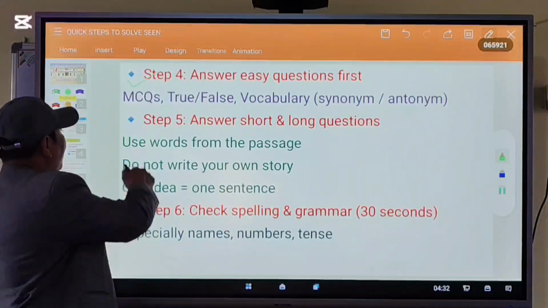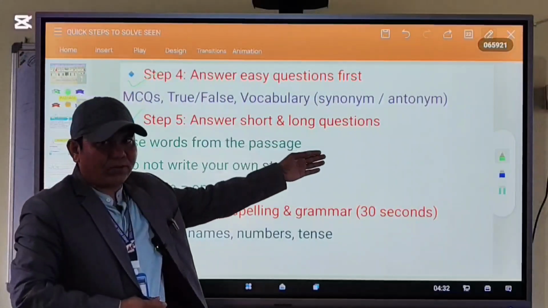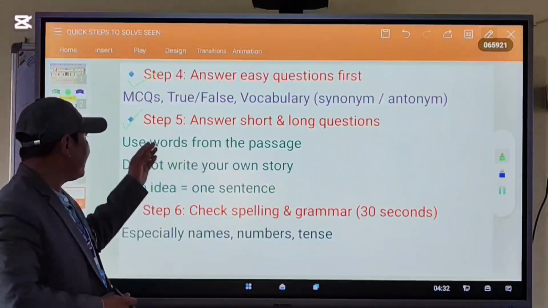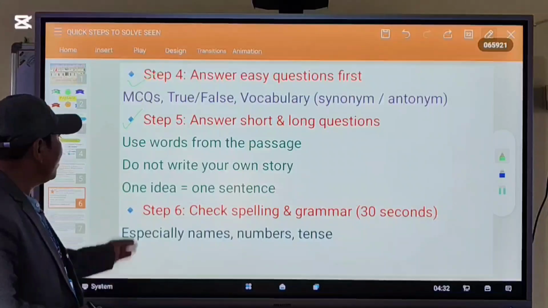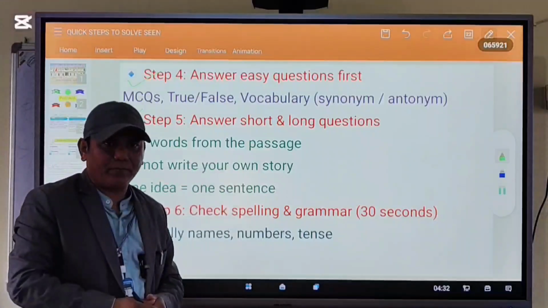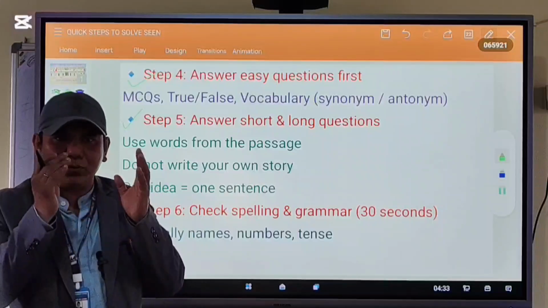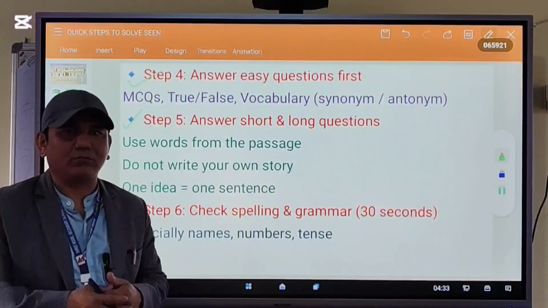Now, step number 5: answer short and long questions. You have to use the words from the passage. Do not write your own story. You have to answer from the passage, not your own.